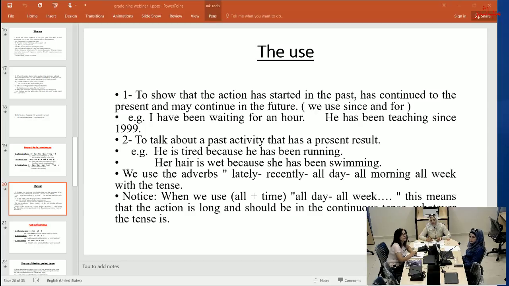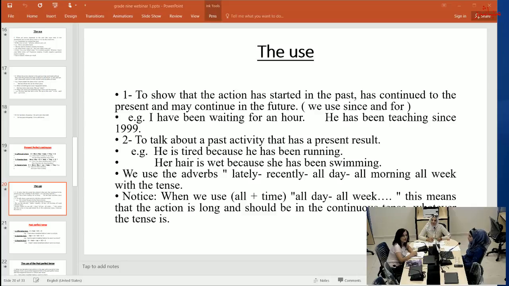Number 2, to talk about a past activity that has a present result. Example, he's tired. Why is he tired? Because he has been running. Her hair is wet because she has been swimming. You have the result and to show the length of the time.